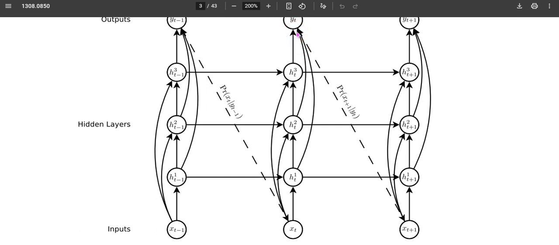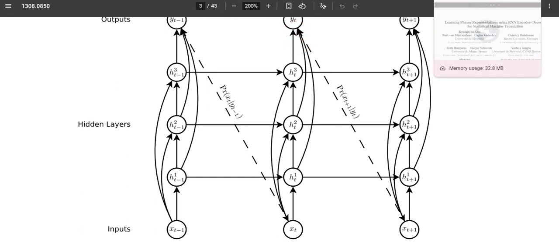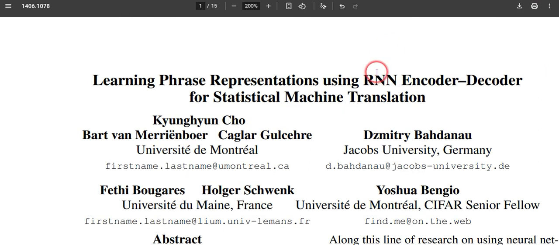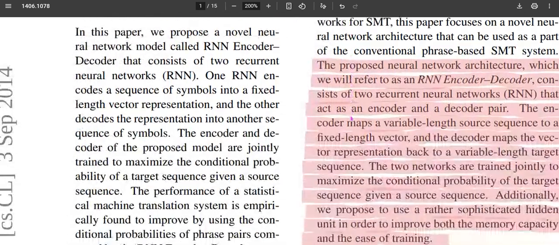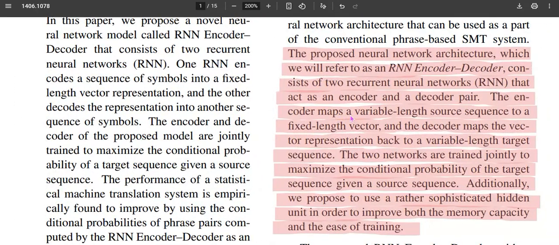This is a stacked RNN. We have already discussed the RNN encoder decoder mechanism while introducing generative pre-training. This paper proposed a novel neural network architecture called RNN encoder decoder, where they have two recurrent neural network components: one is the encoder and the other is the decoder.